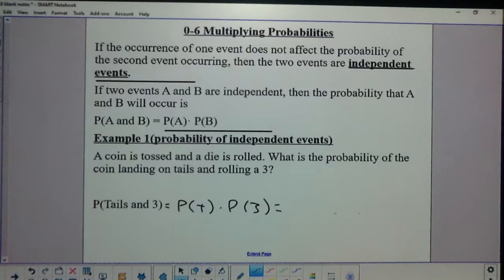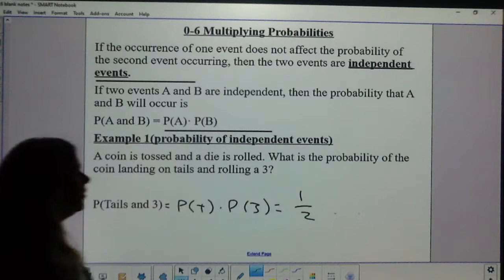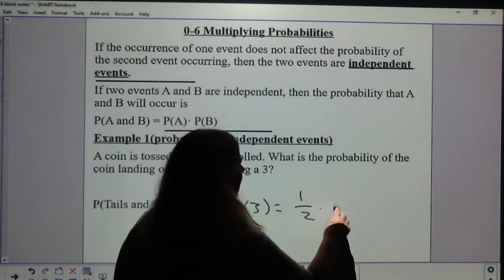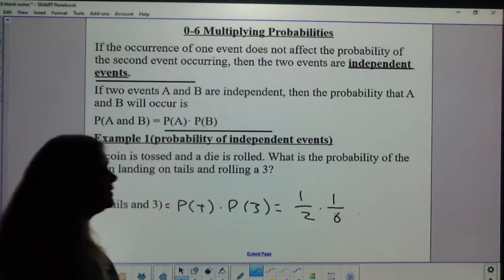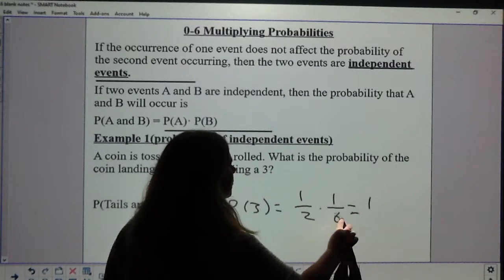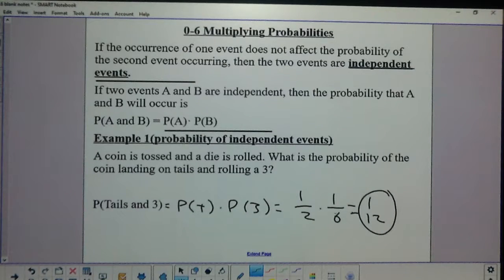You can either get heads or tails, so you'll get tails 1 out of 2 times. The probability of getting a 3, there's only one way to get a 3 out of 6 sides of the die. 1 times 1 is 1. 2 times 6 is 12. 1/12 is your answer.